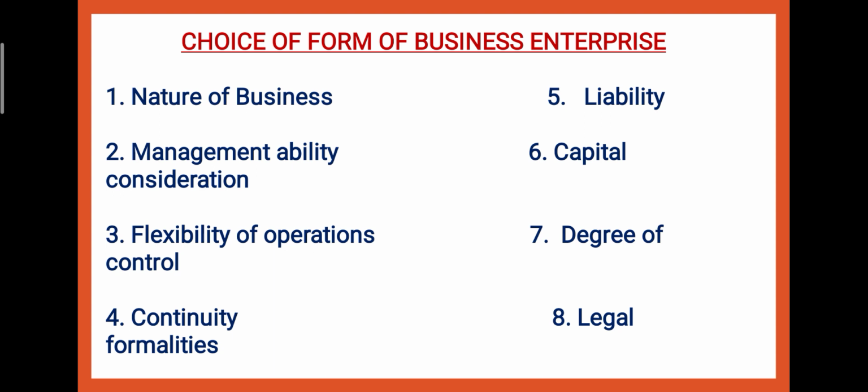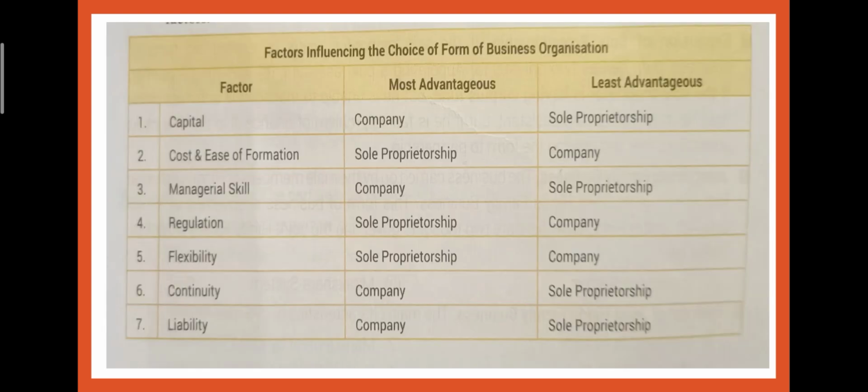So बच्चे, the gist of all these factors, the summary, is that all the factors are interrelated and interdependent. So an entrepreneur should not consider one factor at one time. He has to consider all the factors together while deciding about the form of the organization. Then the last table explains the factors influencing the choice of form of organization.